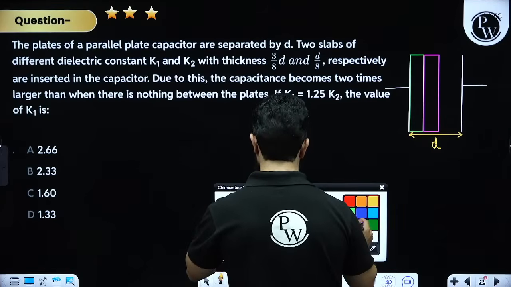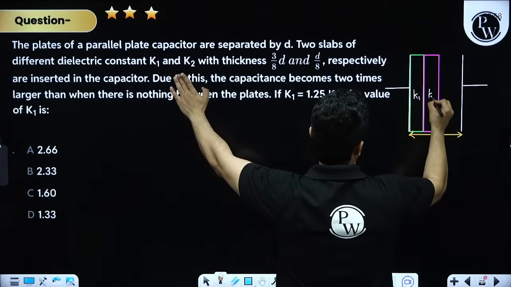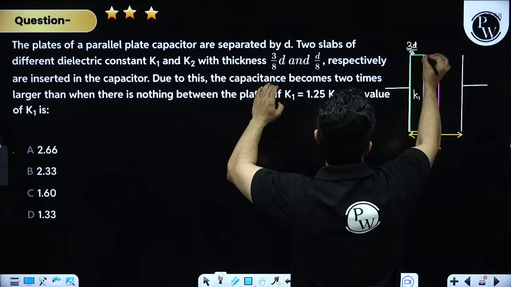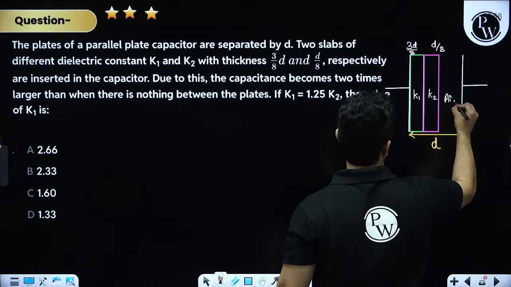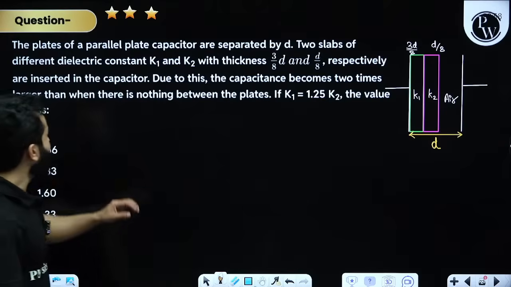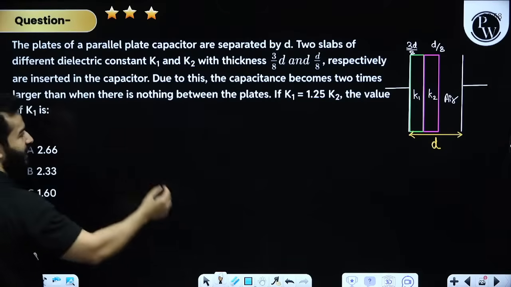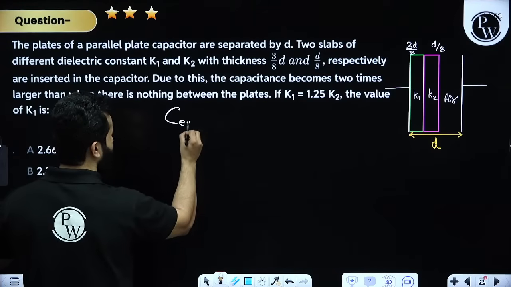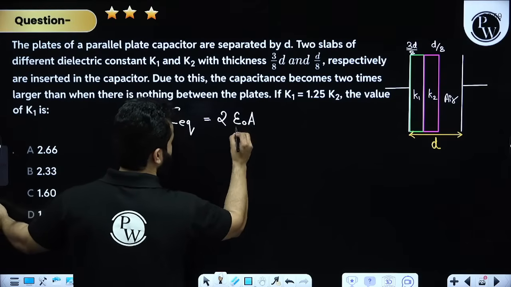Please see. So this is K1, K2. This is 3D by 8 and this is D by 8. And over here we have got air. Clear? And then they are saying that due to this the capacitance becomes 2 times larger than when there is nothing between them. They are saying that C equivalent is 2 times epsilon naught A by D.